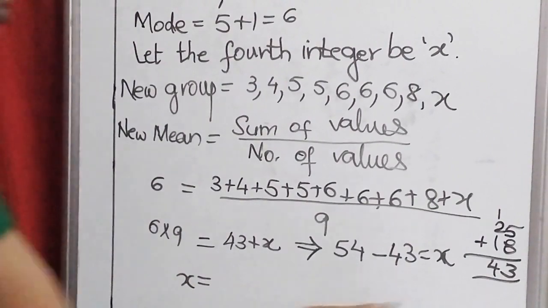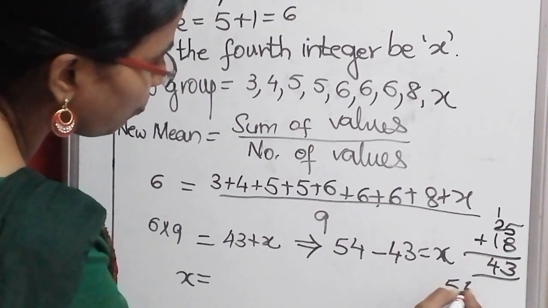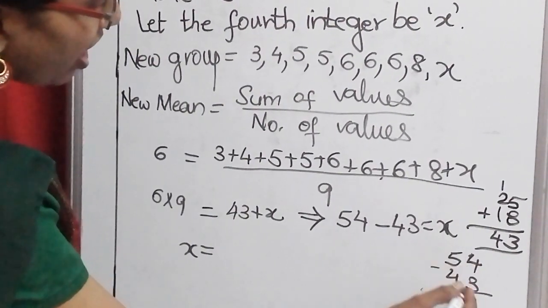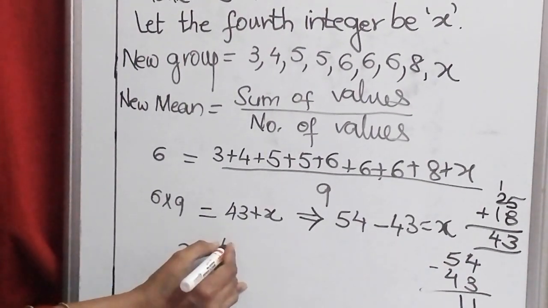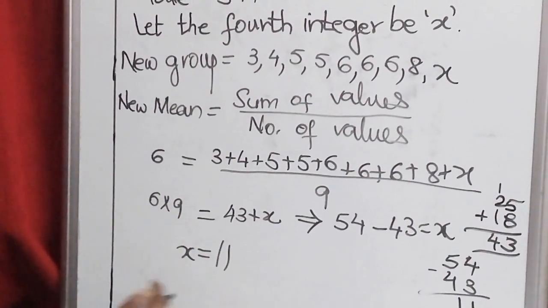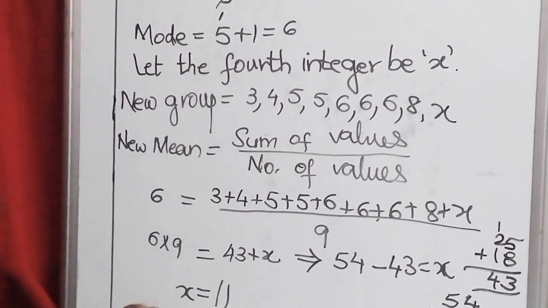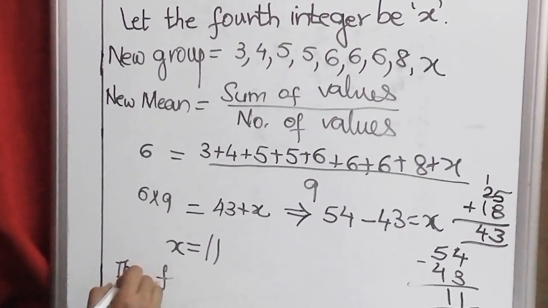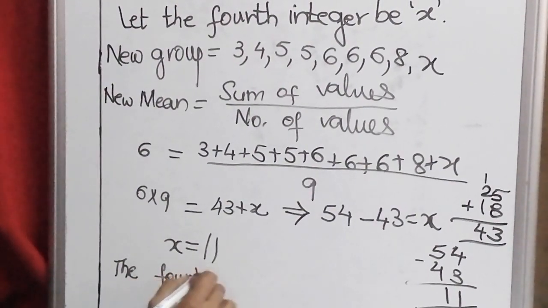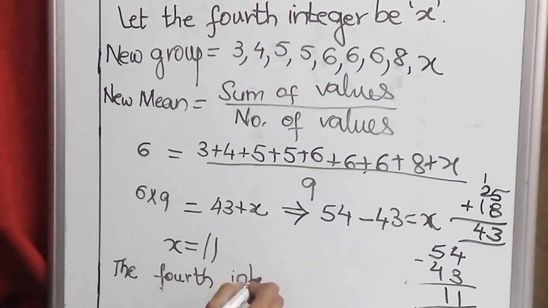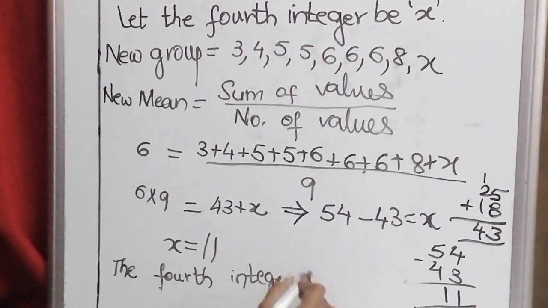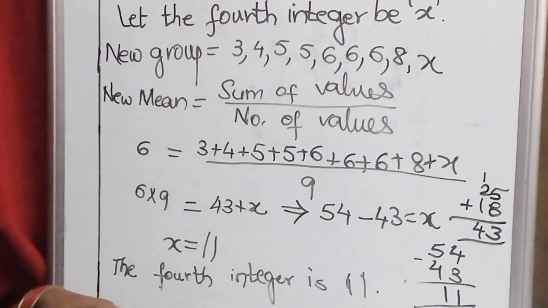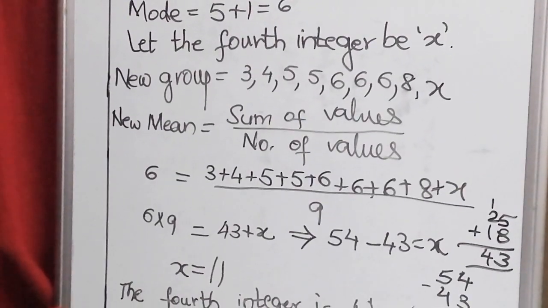So x is equal to, let us subtract, 54 minus 43. 4 minus 3 is 1. 5 minus 4 is 1. So it is 11. So let us write. The fourth integer is 11. Understood this? Copy in your class workbook, children.